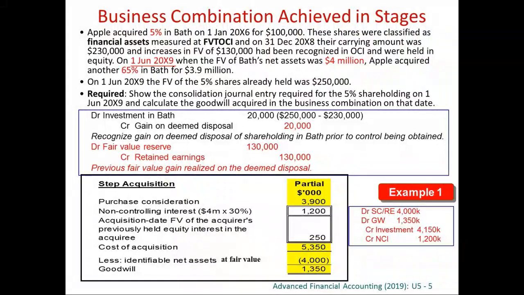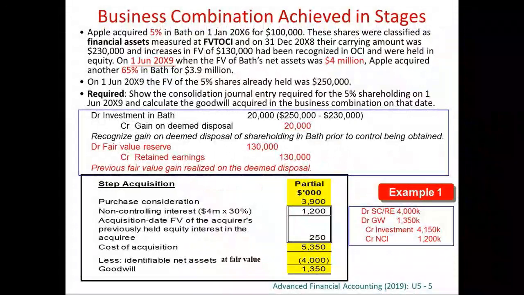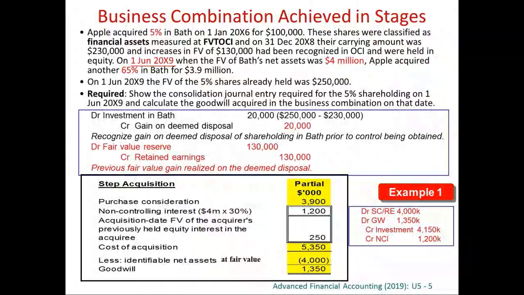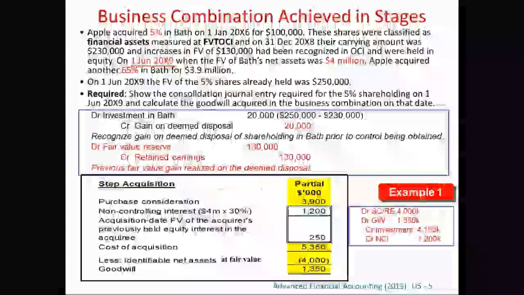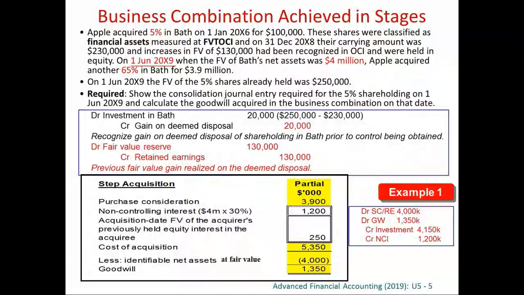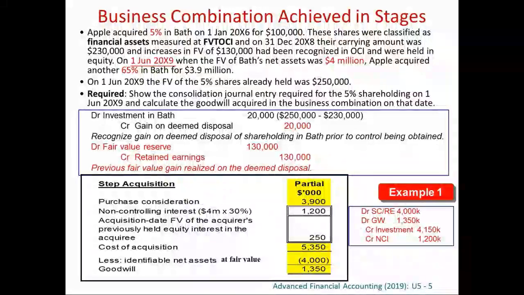For the original 5%, it must be carried at fair value at the day of acquisition. The question says that on the day of acquisition, that means 1st of June, the fair value of this 5% is now 250. So it must be 250 so that we can do the consolidation.